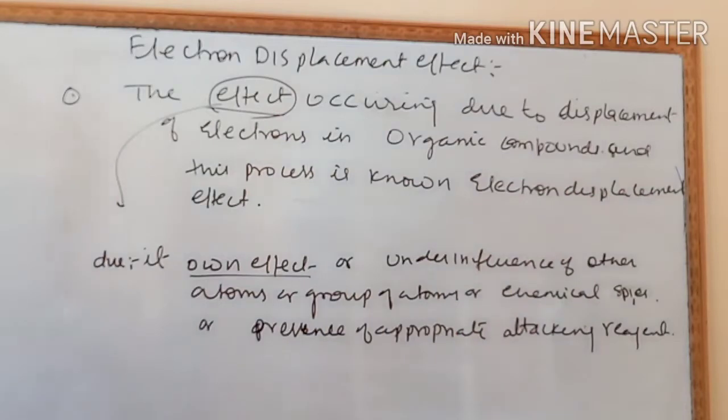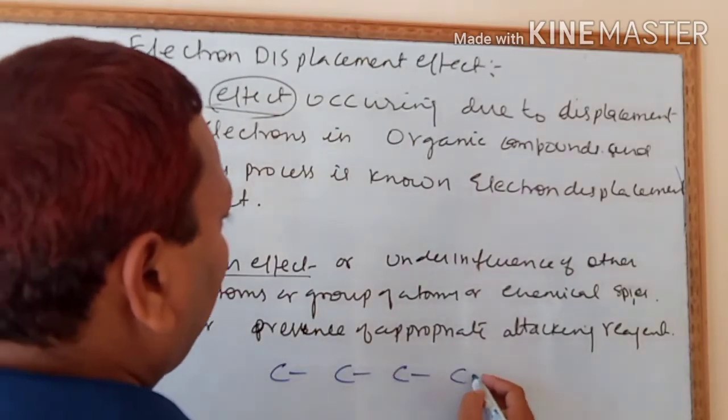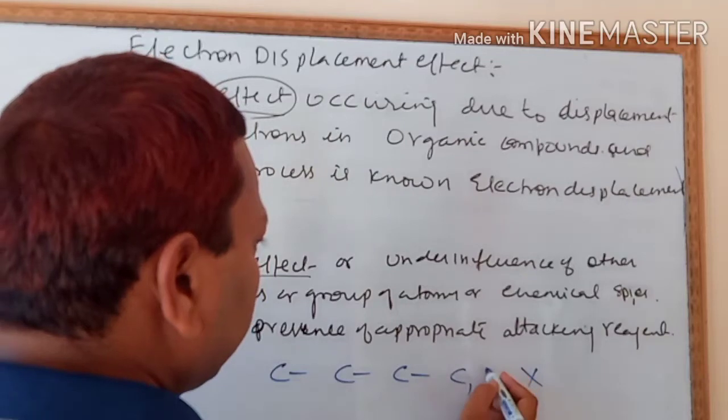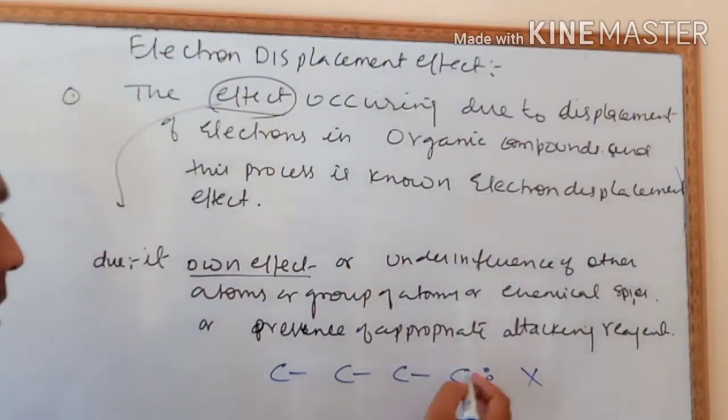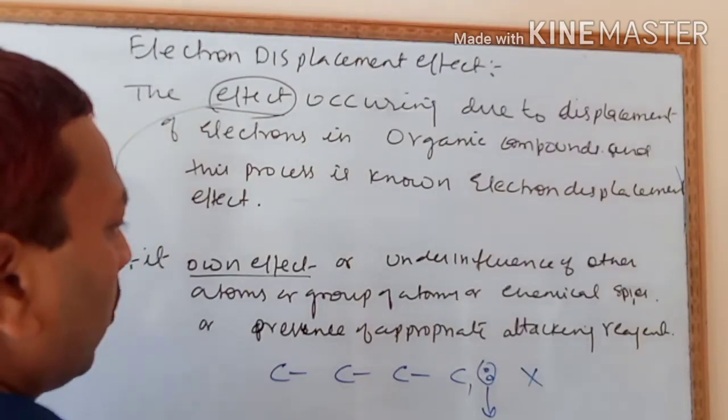Okay children, so see this. This is an organic compound, and this is an electron pair. This is an electron pair present in a covalent bond.